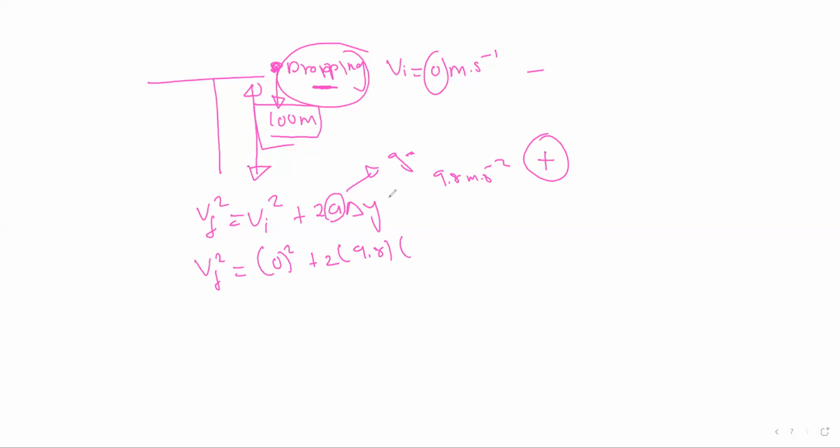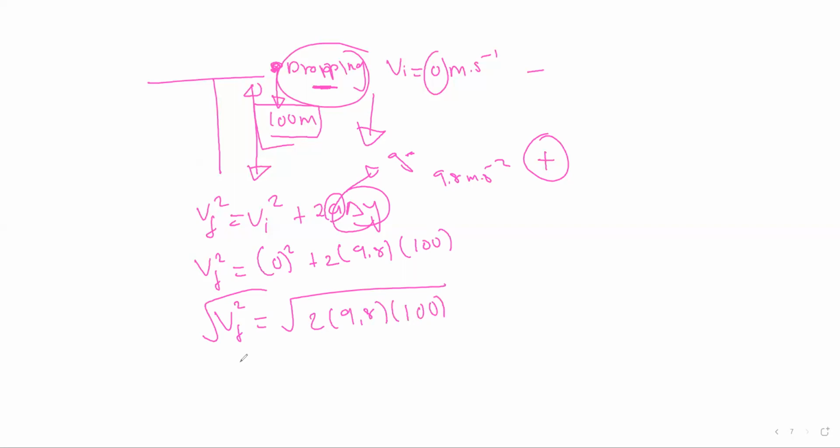Change in y is 100 meters. We write it as positive because the object is going downward, and this always goes hand in hand with the direction in which the object is going. Then Vf equals the root of 2 times 9.8 times 100. Our final velocity will be equal to 44.27 meters per second.